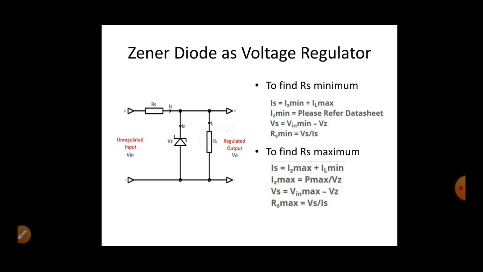For the maximum resistance, you have to consider that the load is getting minimum current. Here also it is the same: you find the drop between the input voltage and the Zener voltage, and dividing it by the source current, considering minimum current is flowing to the load, you can find RS max.